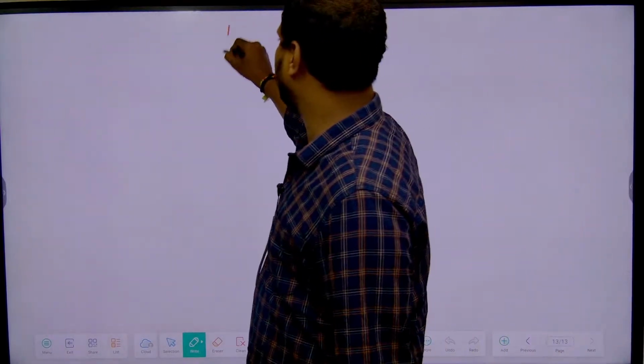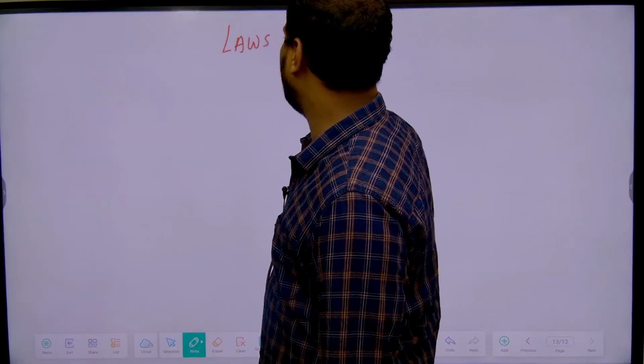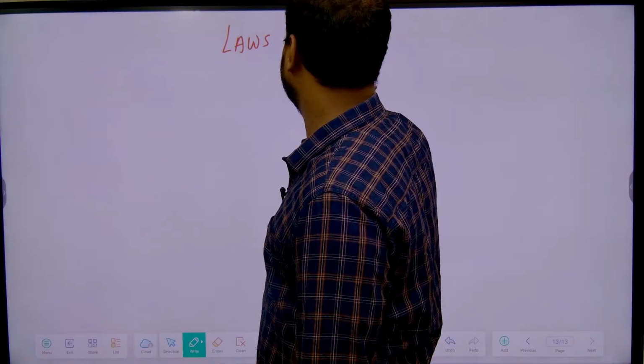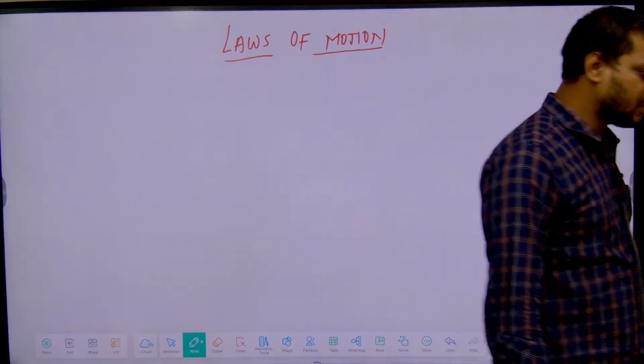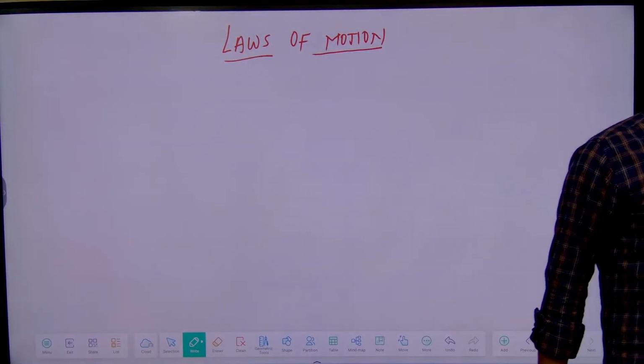So we are going to discuss the topic laws of motion. Can you tell me what you mean by motion and what you mean by rest?